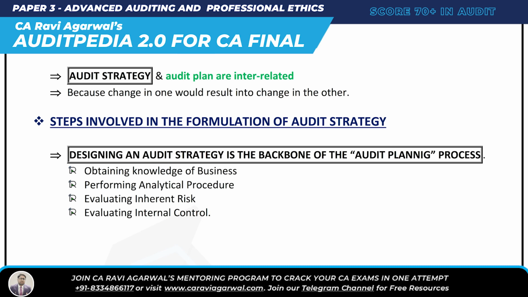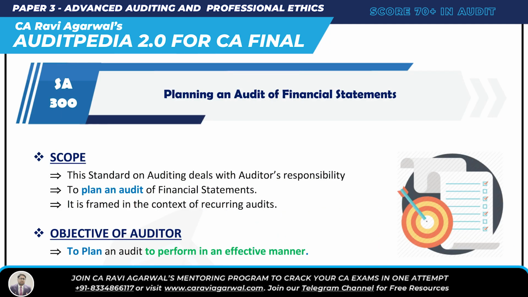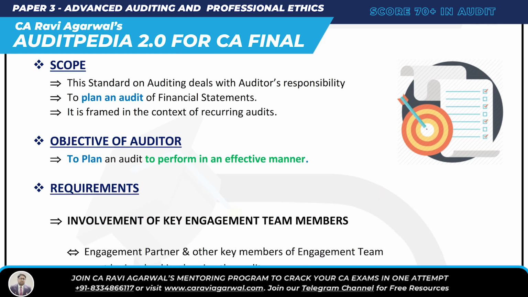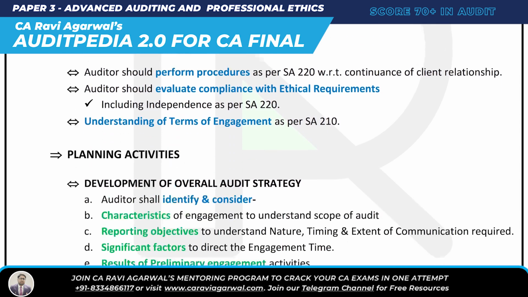So we are done with SA 300. And what was SA 300 all about? Can we revise it once again? What was the standard 300 all about? What is the objective of SA 300? To plan an audit to perform in an effective manner. What is the requirement of SA 300? 3 simple requirements. Involve team member, key engagement team member. Preliminary activity you got to do before planning, and then lastly planning activity.